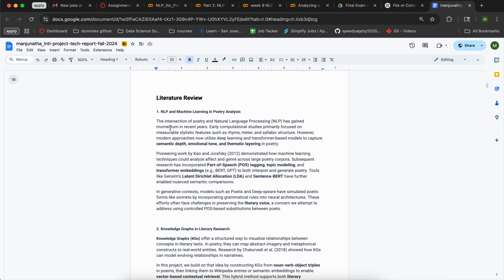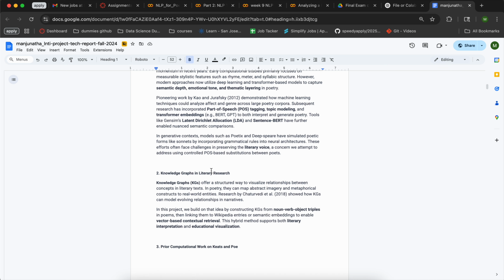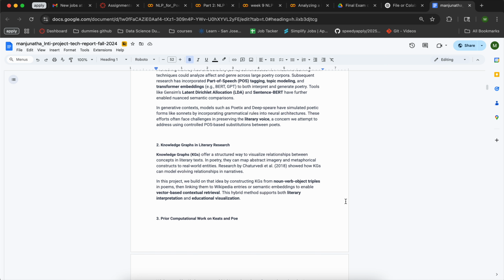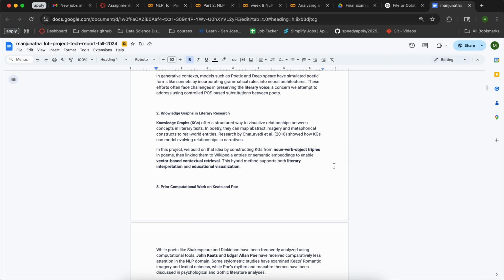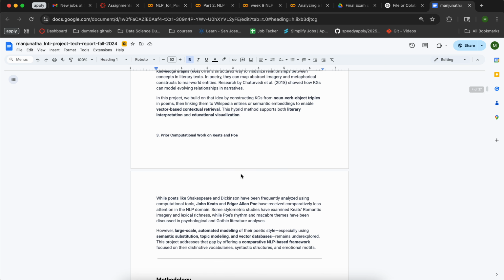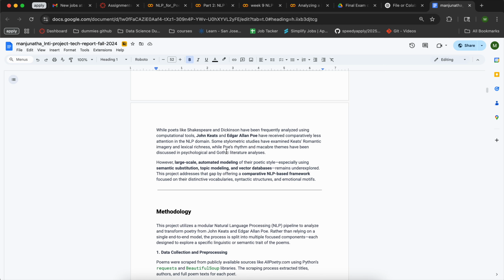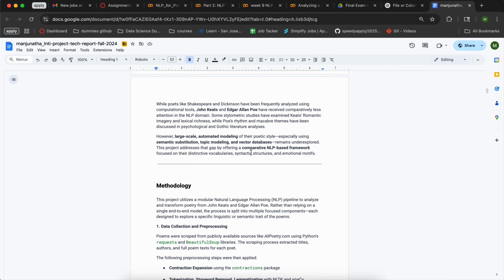In this section, I'll be explaining in depth the semantic depth of NLP and the models they have, what are the things we can do, and a knowledge graph of the things, where the research paper on KGs, how it has been built, and identifying the verbs and nouns from the poems. Identifying the semantic embeddings is very crucial for this. Next is probability computation for the work on POS and cadence. These two are my poets, and these are the data and other things.